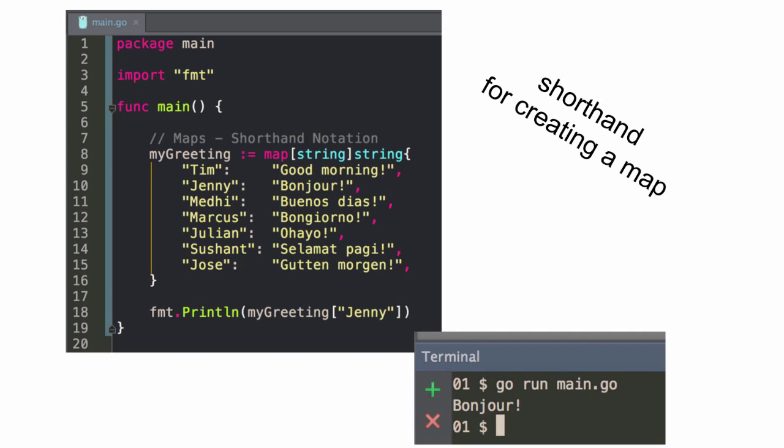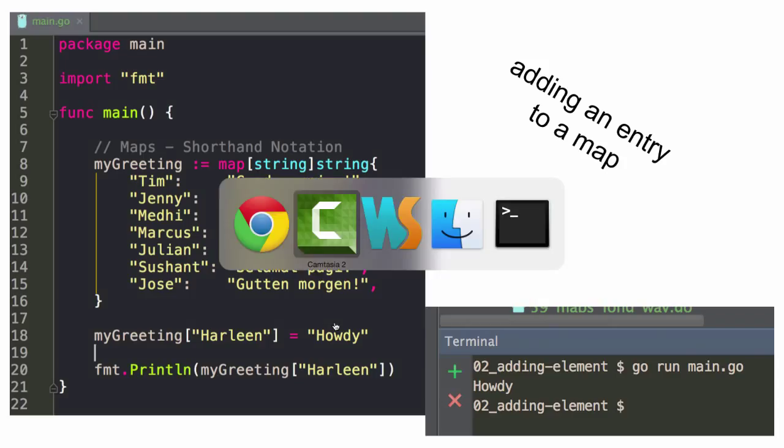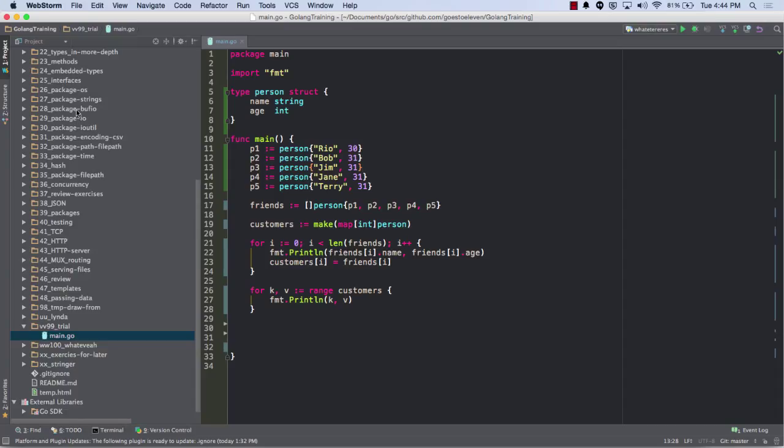Shorthand for creating a map right here. We saw that already. And adding an empty entry to a map, so just adding it by key right here. If you say print my greeting without putting the key in, you're going to get the whole deal. The whole deal, but it's also the same map in front of it. Is that right? I don't know. Let's find out. That's what I'm getting. I'm getting map.